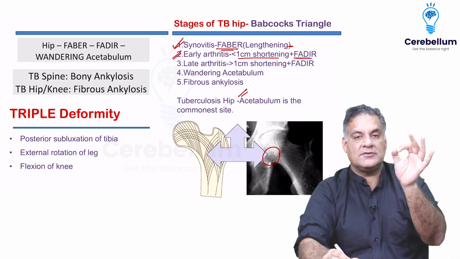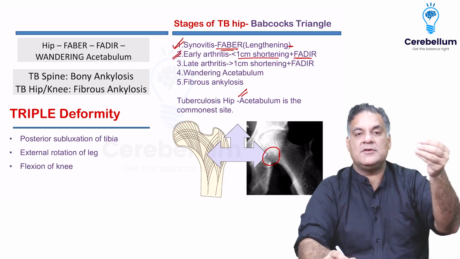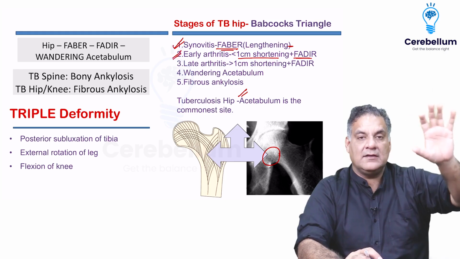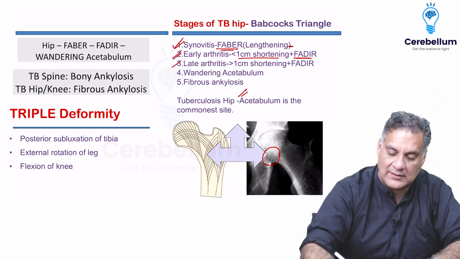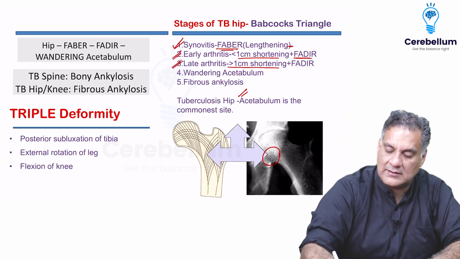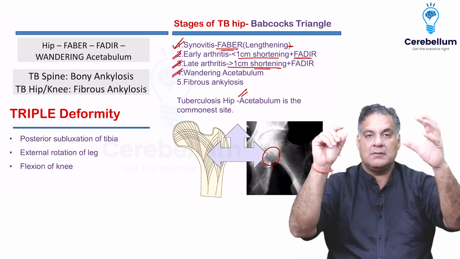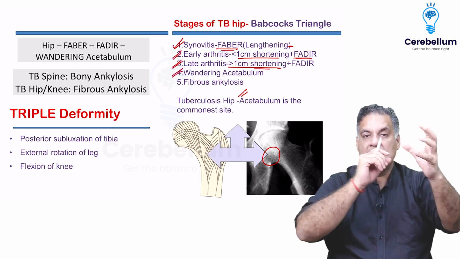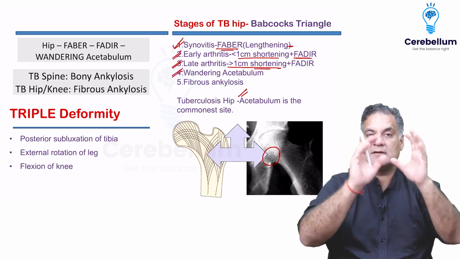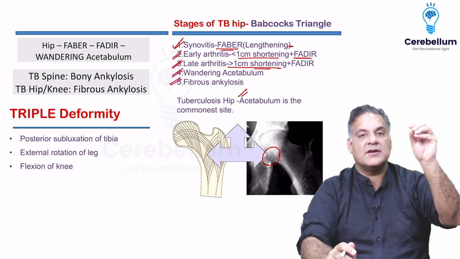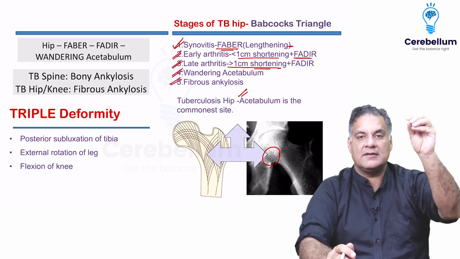Less than 1 centimeter shortening is not easy to appreciate. So when they mention that the patient has FADIR with shortening, you assume it to be stage 3, called late arthritis, because that's more than 1 centimeter shortening. Stage 4: the femoral head gets destroyed, the acetabulum gets destroyed, and the destroyed femoral head migrates from one part of the acetabulum to another, called a wandering acetabulum. And finally, there is a fusion of the joint called fibrous ankylosis.